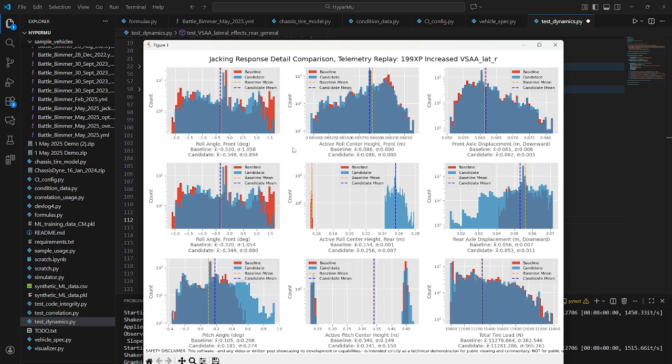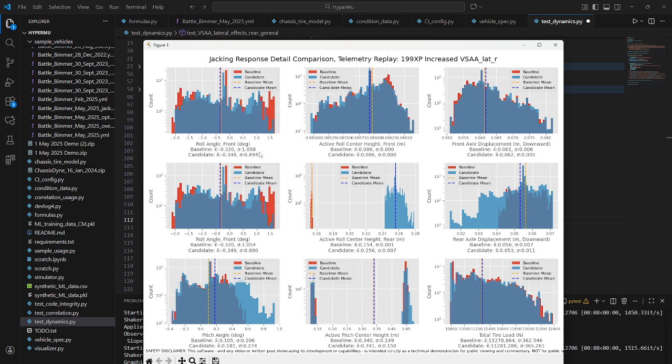But there is one property here that we weren't expecting, which is that the baseline model has a lower mean magnitude of front and rear roll angles compared to the candidate model. So the expected output here, to reiterate, is that we have greater roll stiffness on the rear axle due to the change in the virtual swing arm angle. So we expect there to be a lower magnitude for the candidate's mean roll motion. This is exactly why we do tests on real world telemetry as well as unit tests with synthetic steady state inputs.